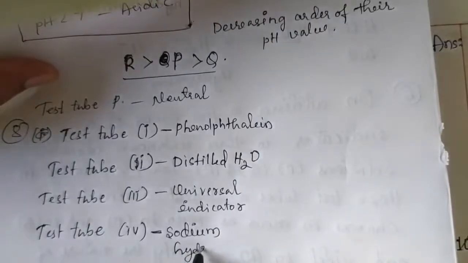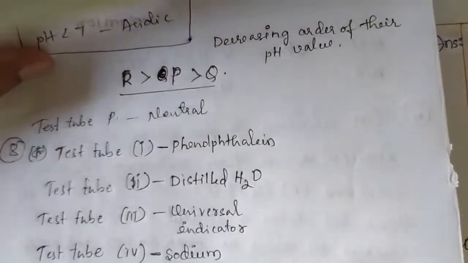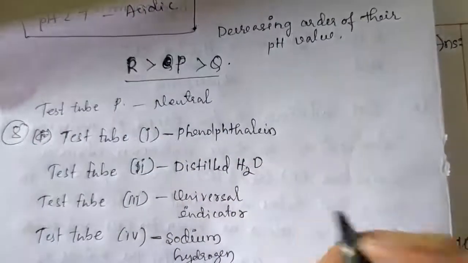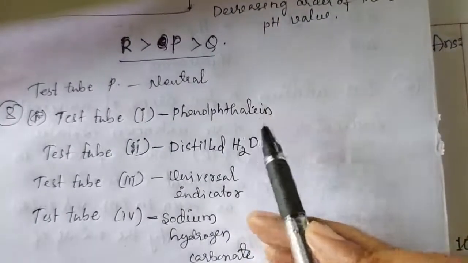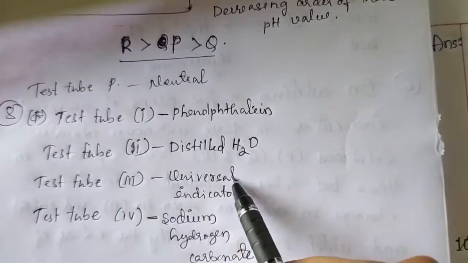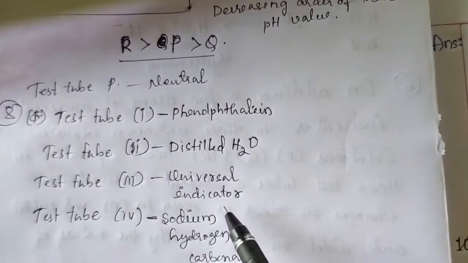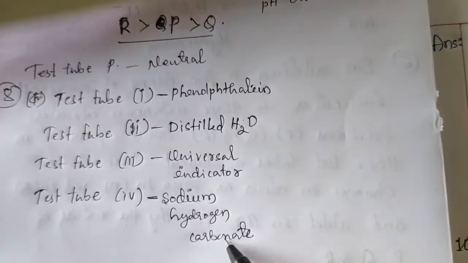Sodium hydrogen carbonate. Okay. So in 4 different test tubes they have taken, in test tube 1 phenolphthalein indicator, in test tube 2 distilled water and in test tube 3 universal indicator. In case of test tube 4 they have taken sodium hydrogen carbonate.